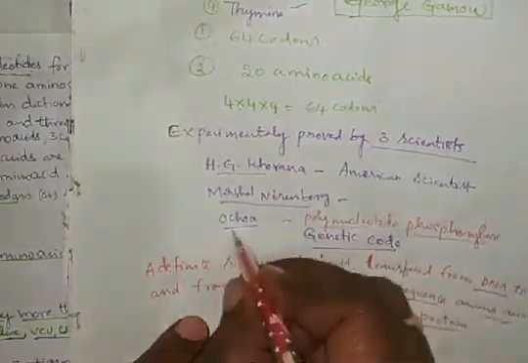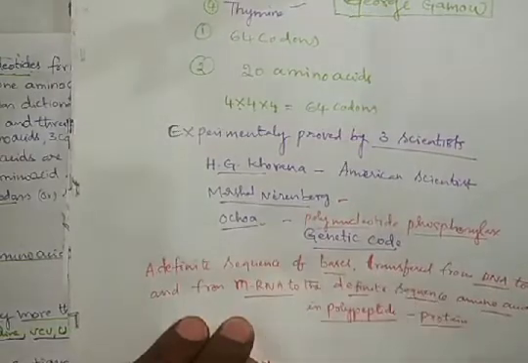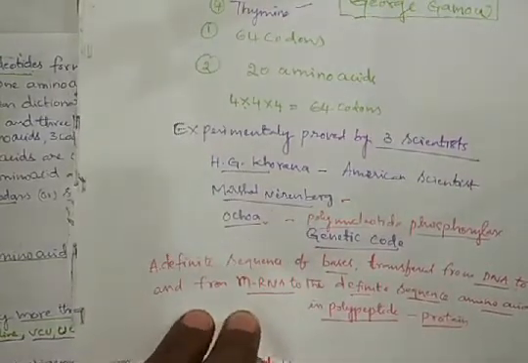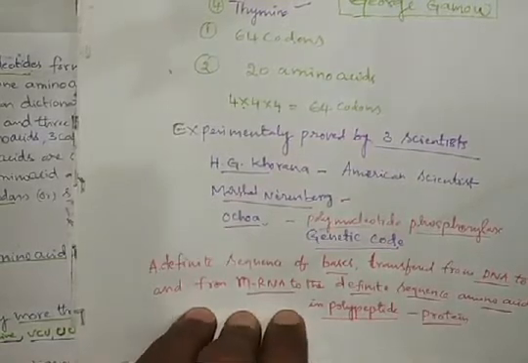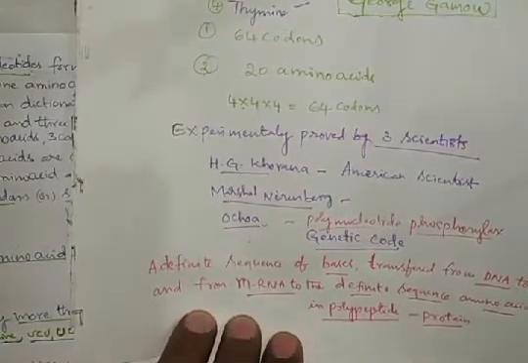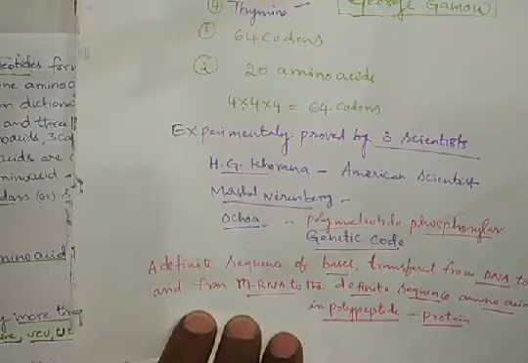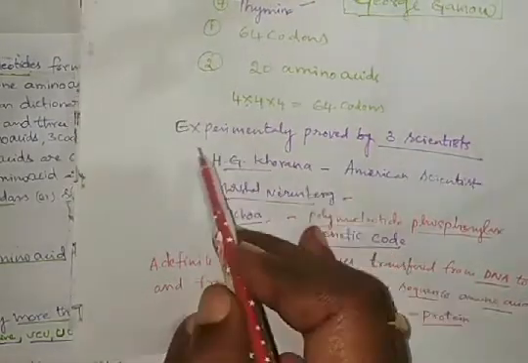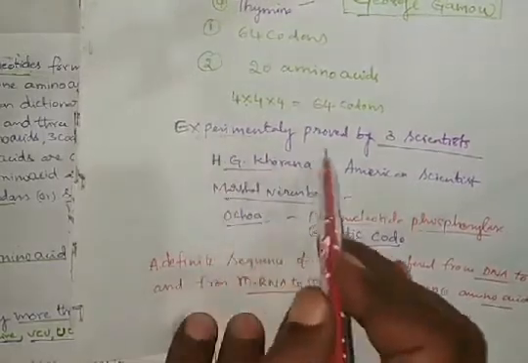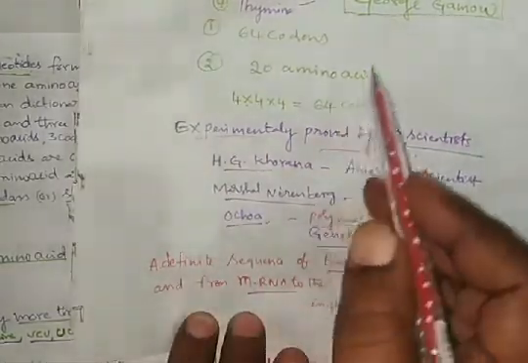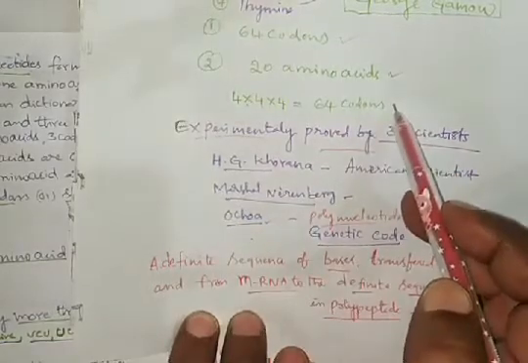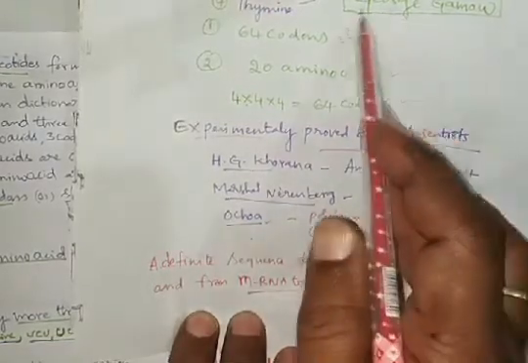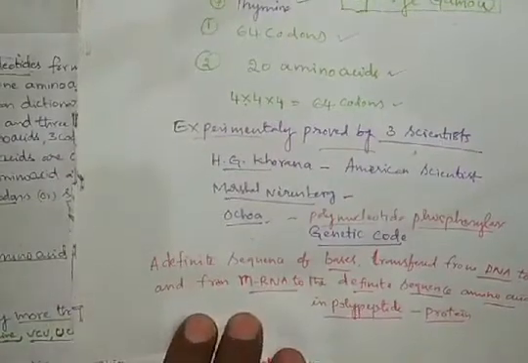This enzyme helps in the polymerization of the mRNA, which helps in the translation process later. Like this, the three scientists experimentally proved the idea of 64 codons and 20 amino acids, as proposed by George Gamow.